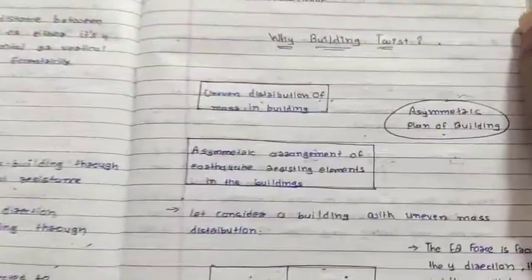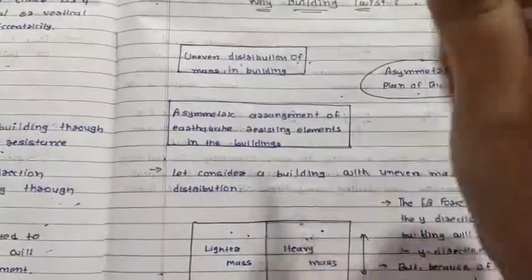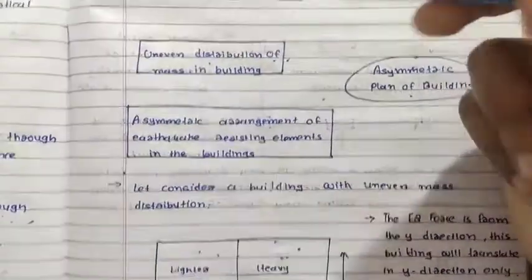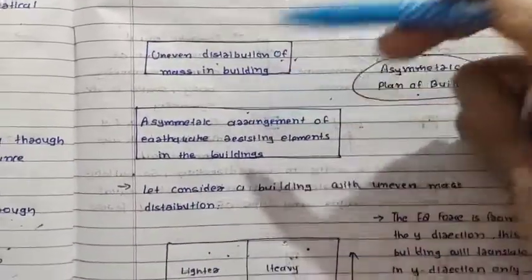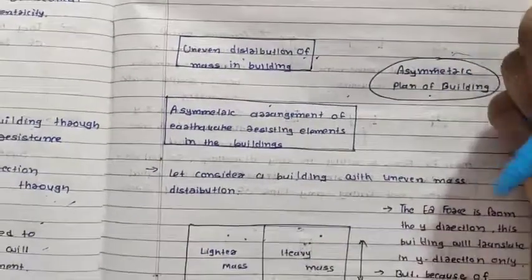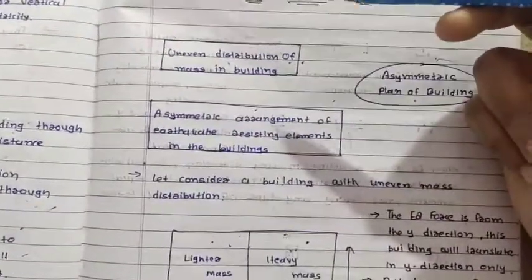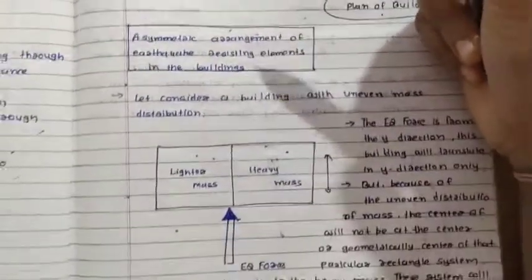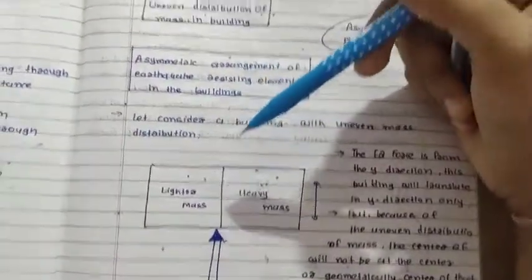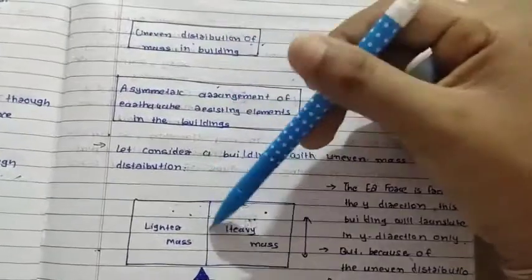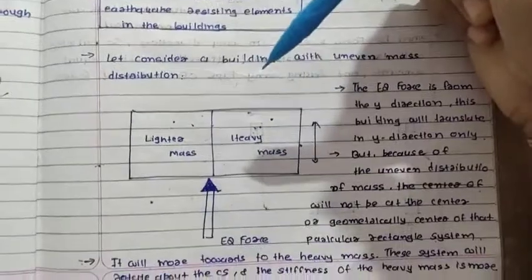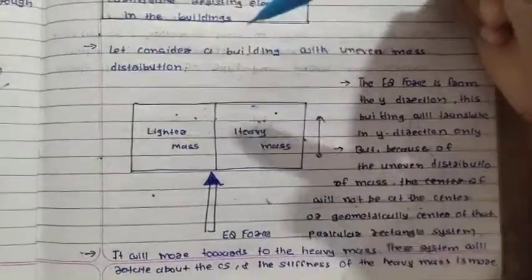Next we see why buildings twist, right? Uneven distribution of mass of the building, asymmetrical plan of the building, asymmetrical arrangement of the earthquake resisting elements in the building, like columns, shear walls, etc. Then we see why uneven distribution of mass of the building matters when earthquake forces are applied on the building, right?